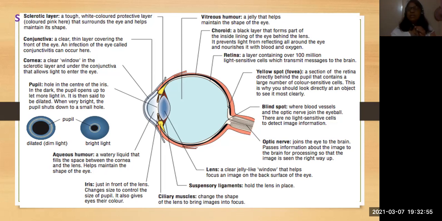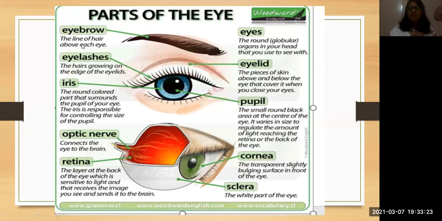When you want to see a near image, then this lens becomes a little bit flat. If you want to see a far image, then the lens will increase its size a little bit. So like this, contract and relax. According to that, we can see the near picture or far away picture. Okay, so that depends upon the size of the lens.